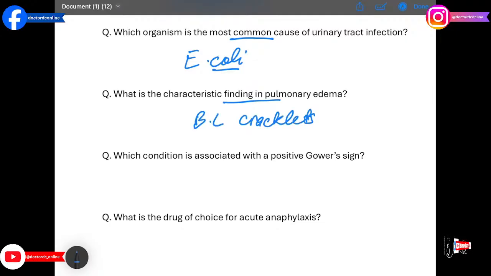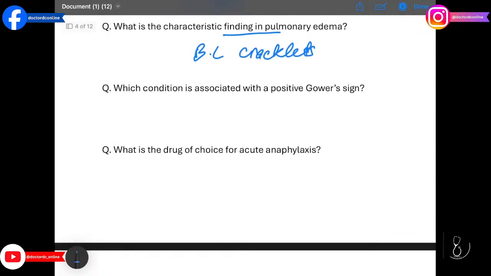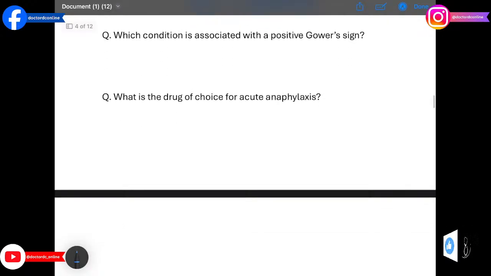The next question we have: which condition is associated with a positive Gowers sign? Answer is Duchenne muscular dystrophy, DMD. Weakness in proximal muscle causes difficulty rising from the floor.